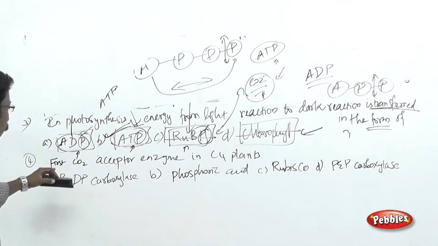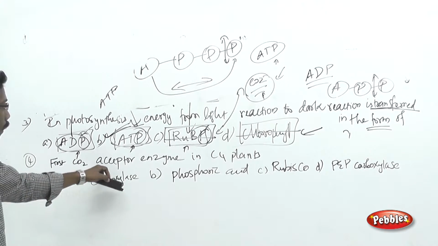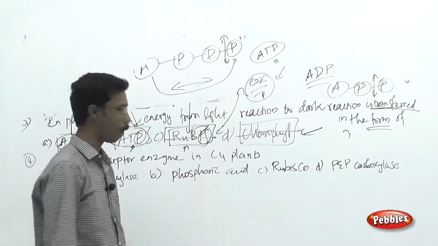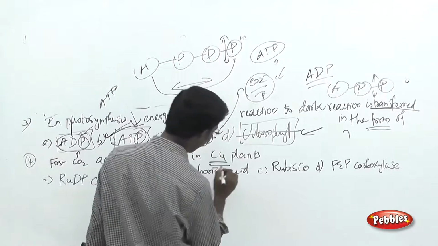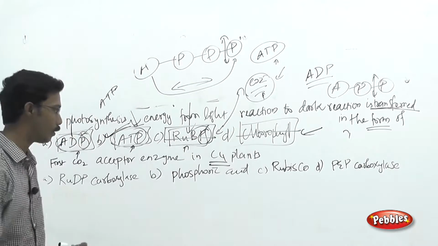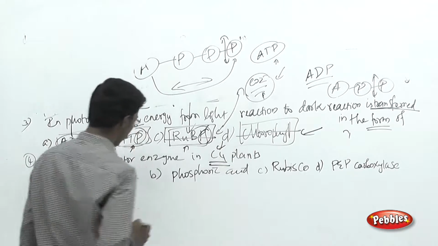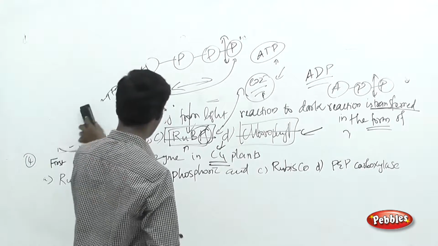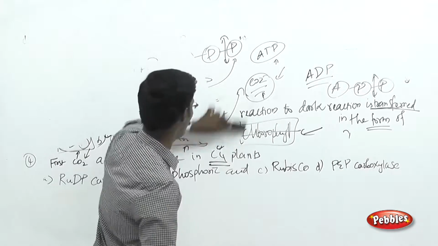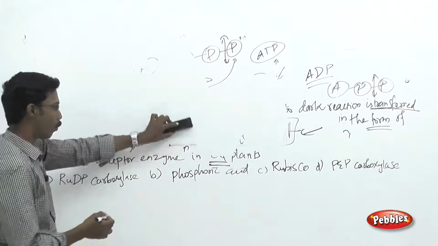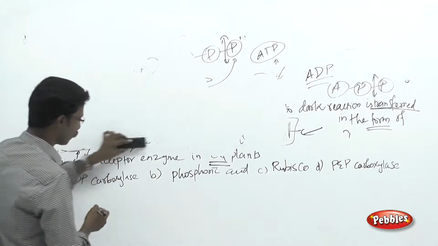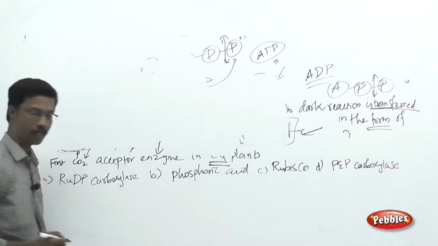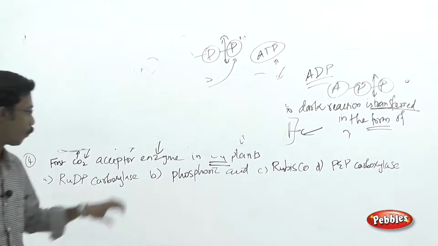And see the last question over here. The first carbon dioxide acceptor enzyme in C4 plants. Okay, so this is talking about C4 plants. This is the first clue for you. And carbon dioxide acceptor molecule, this is the second clue given for you. And over here you have to note down one thing. This is talking about enzyme. Okay, this is what you have to note down very carefully.